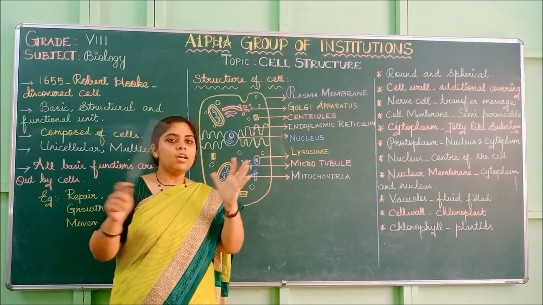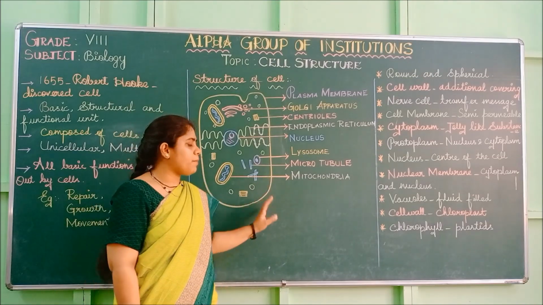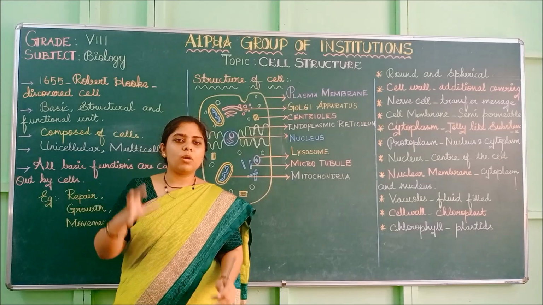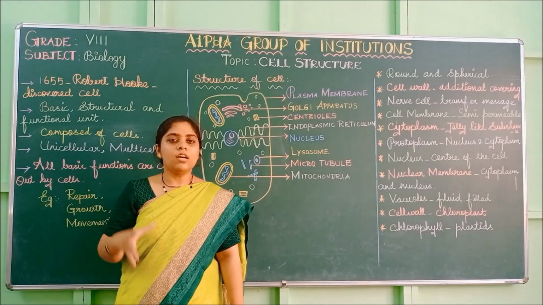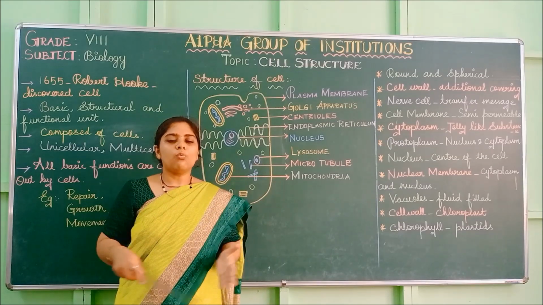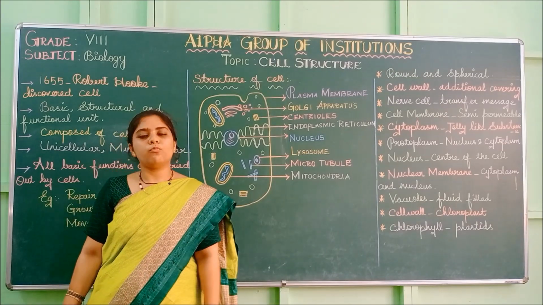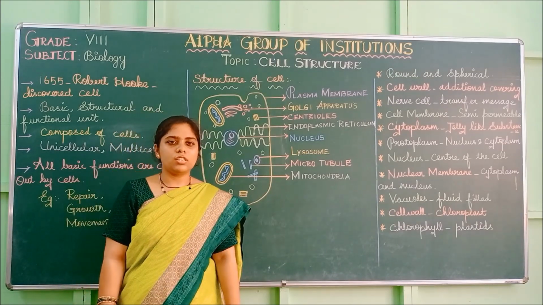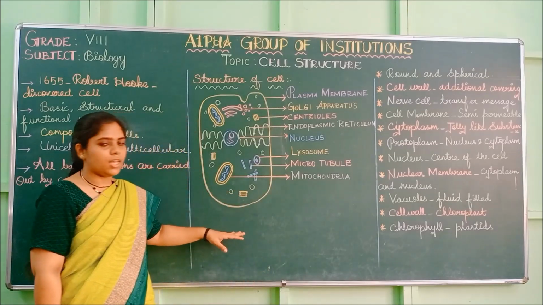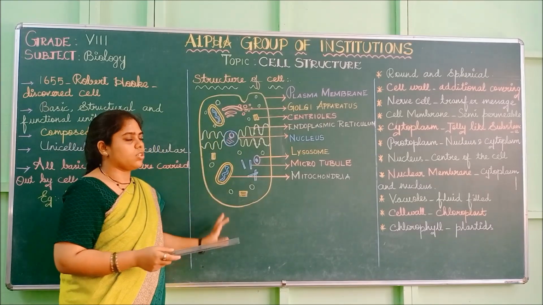Plant cells will have a cell wall, whereas here no cell wall will be present. Only the cell membrane will be present. But in the plant cell, the cell wall will be present. It will be very rigid. It will be very tight. So that is the major difference. And vacuoles also, a few of them will be present. So this is the major difference. Other organelles are the same. So here you can see the diagram of an animal cell. This is the basic structure of a cell.